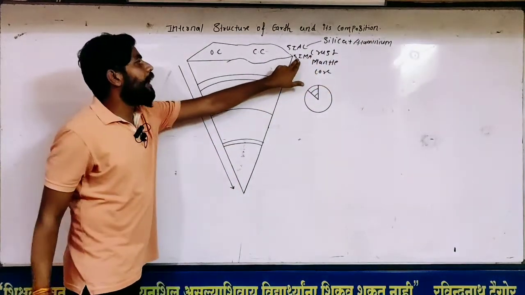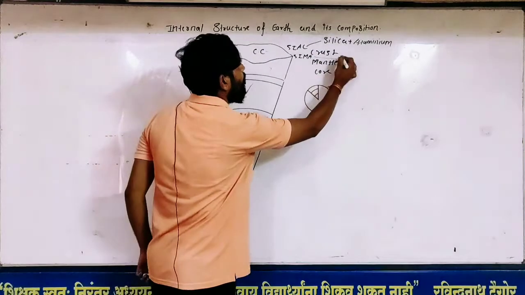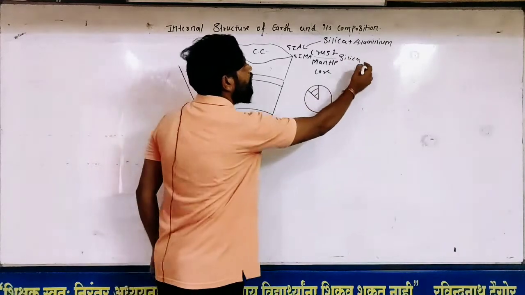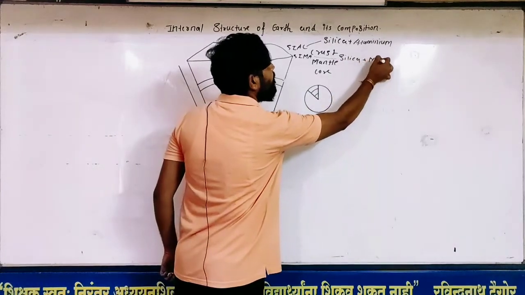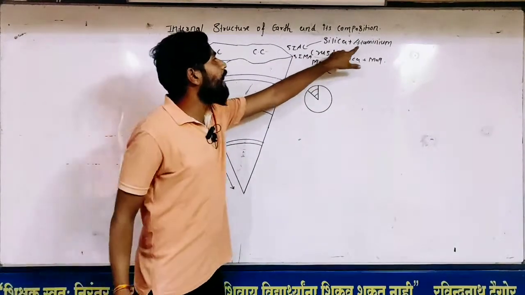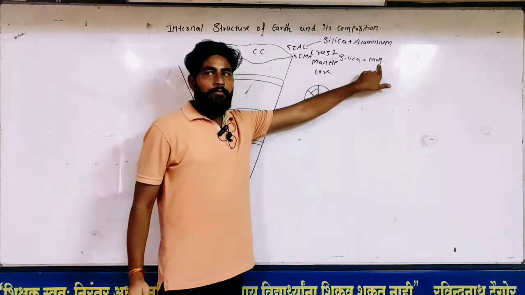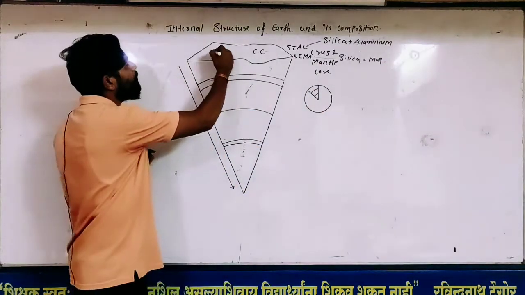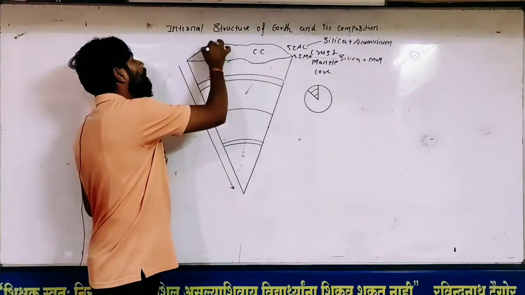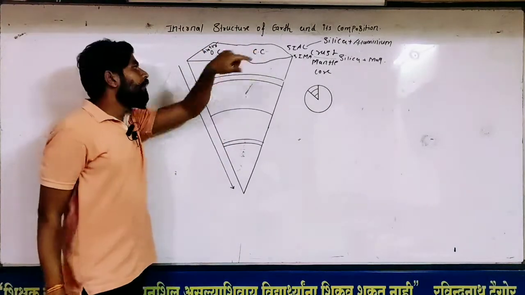Now we'll deal with the Sima. The composition of Sima depends on silica and magnesium. So Sial has silica and aluminum, and Sima has silica and magnesium. And oceanic means it contains water. So, oceanic crust and continental crust.